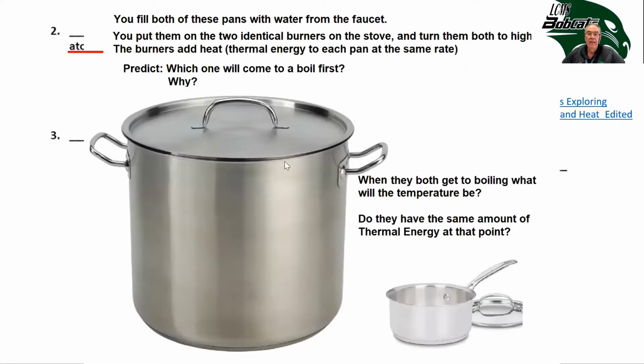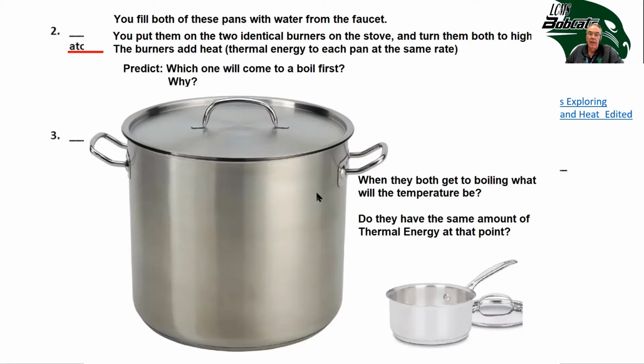All right, now I want to take a look at this picture that I made. Let's say you fill both of these pans with water from the faucet. Okay, they're at the same temperature. You put them on two identical burners on the stove, and you put them both on high. So the amount of energy coming out of the stove going into the water is the same. It's coming out at the same rate. So you can think of that burner adding thermal energy to the water in both of these containers. I put in here that the burners add heat or thermal energy to each pan at the same rate.